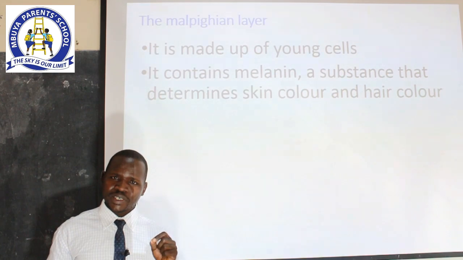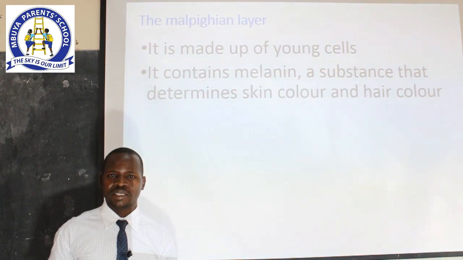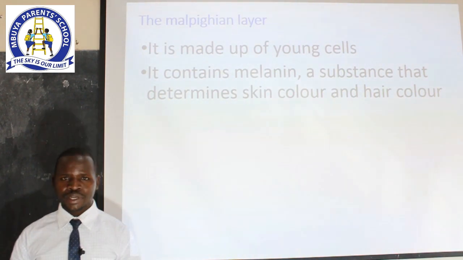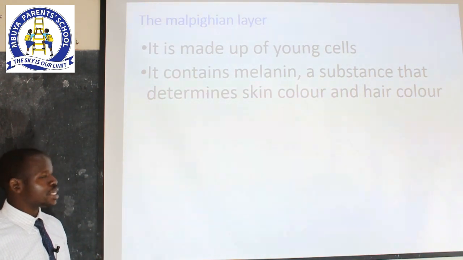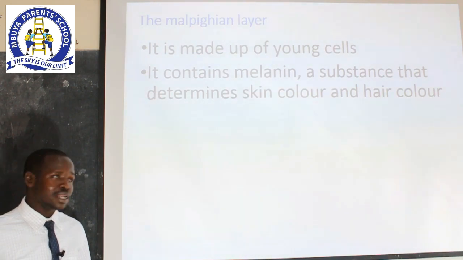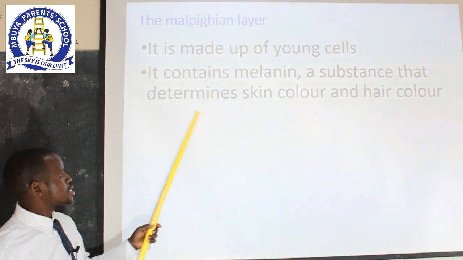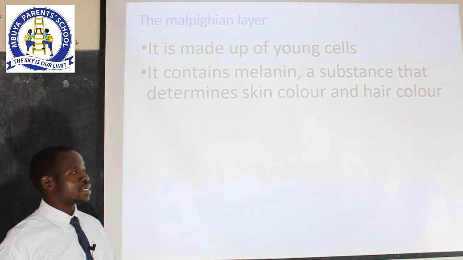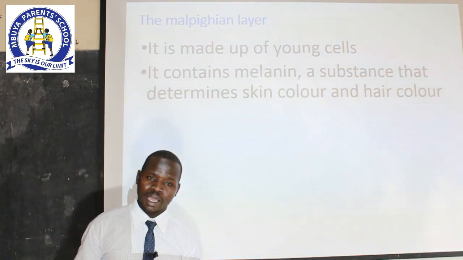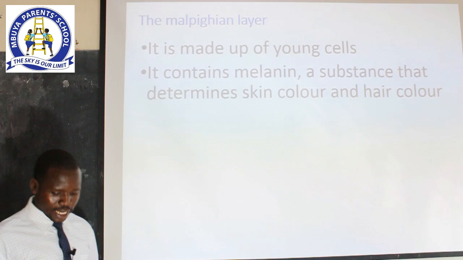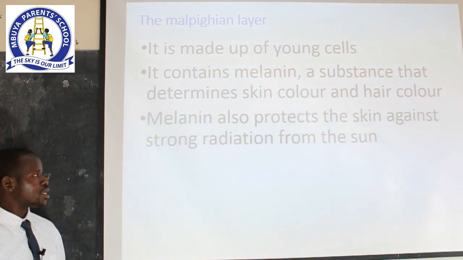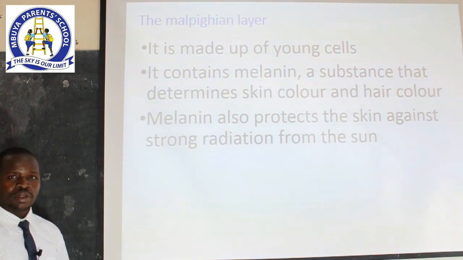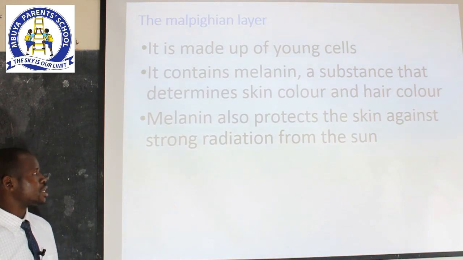Why? It contains a very useful substance, a very useful pigment in the body known as melanin. So melanin is a very important substance in the body. Why? One, it enables the body to determine the skin color and also helps us to determine the color of our hair. In any case where one lacks melanin, there will be a problem because they will lack the proper skin color and also the color of the hair.